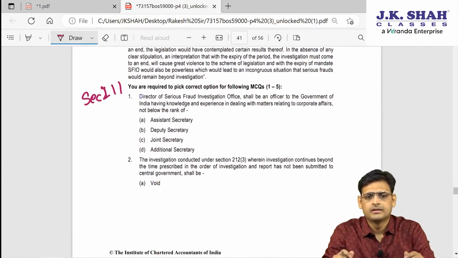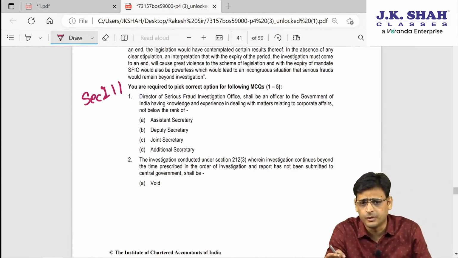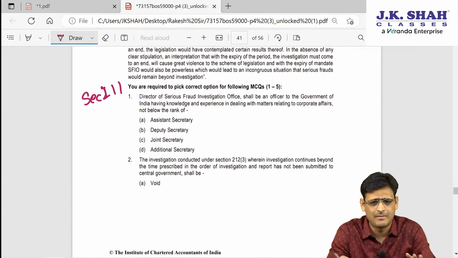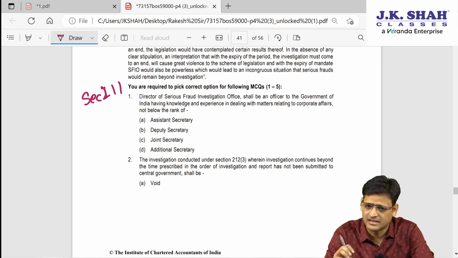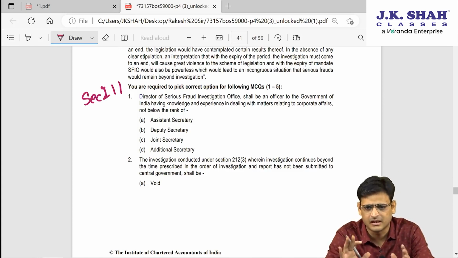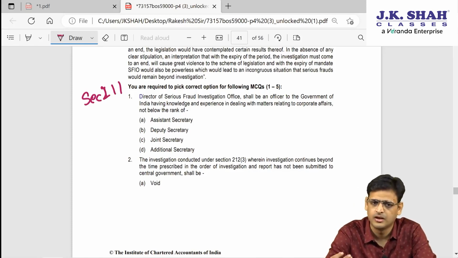Now, there are several MCQs we will discuss. I want to tell you one thing. I am not going to discuss all the MCQs because most of the MCQs are just self-explanatory in nature. But still, for your reference, I will discuss a few MCQs and then you can just read the rest. In case of any problem with whatever I have discussed today, you have the JKSC helpline number, you can post me there. I will help you clear your doubts.